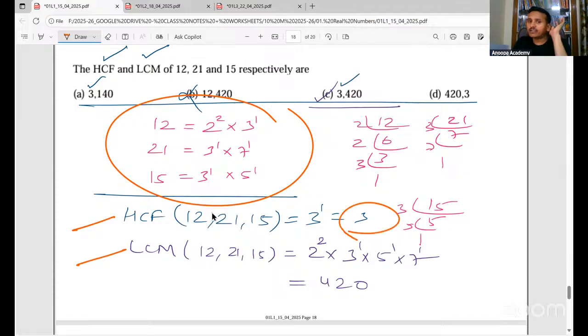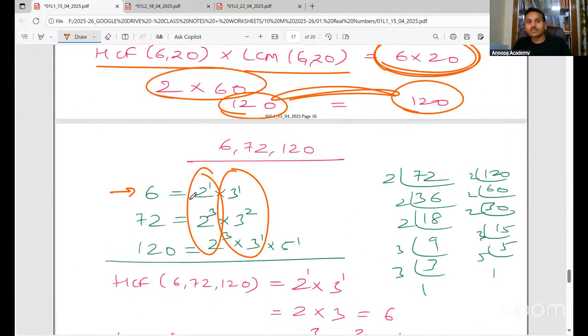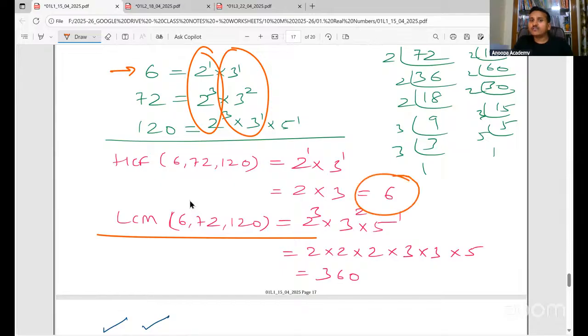Is 3 a factor of 420? 3 can divide 420, no? So 3 is a factor. Is 6 a factor of 360? So HCF will always be a factor of LCM.